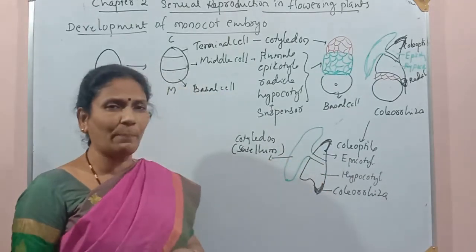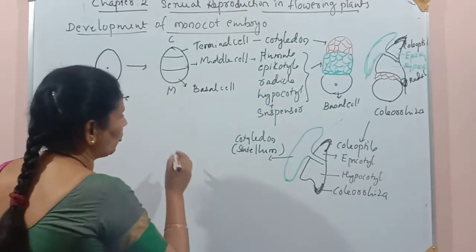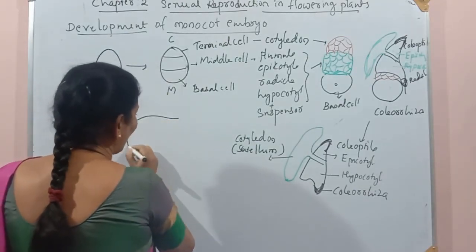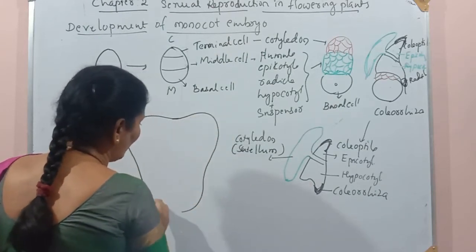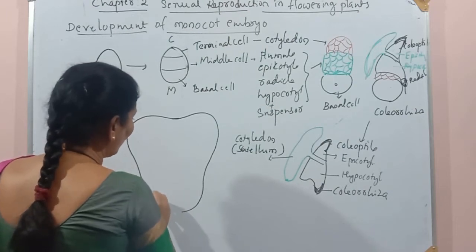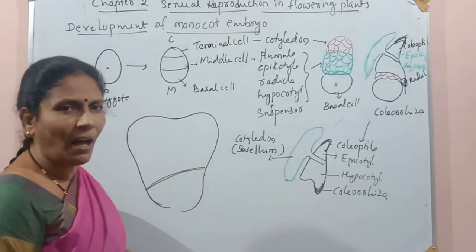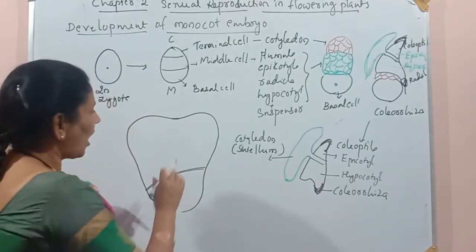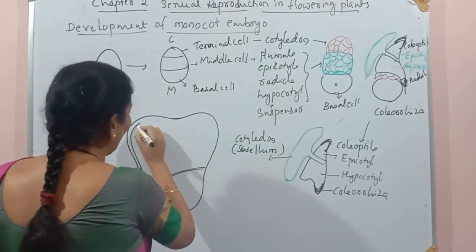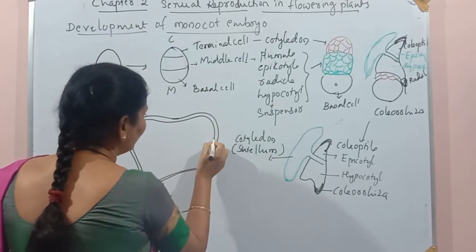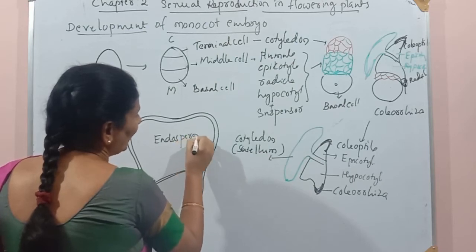Now where is this embryo placed in the mature seed? Let us see the structure of a mature seed. If you observe any maize seed structure, now I am going to draw the structure of a maize seed. It is divided into two parts, one small compartment and one large compartment. The large compartment is filled with the endosperm. This is endospermic part. Endosperm is here.